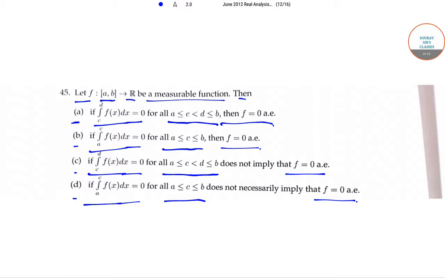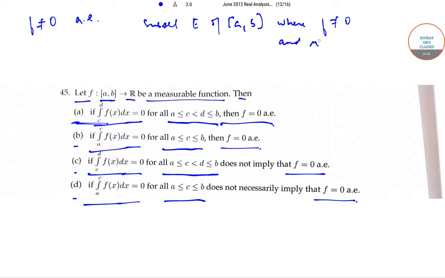Now, for option A, let f not equal to 0 almost everywhere, then there exists a subset E of [a, b] where f is not equal to 0 and mu(E) greater than 0.